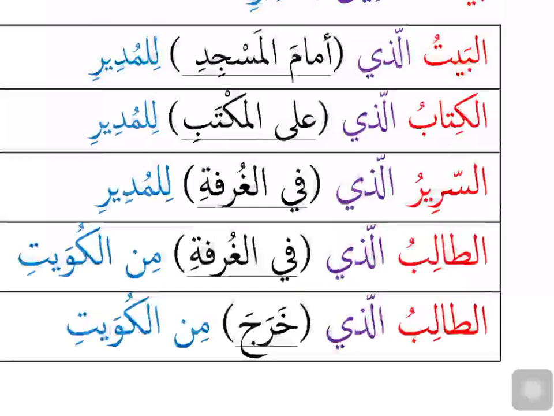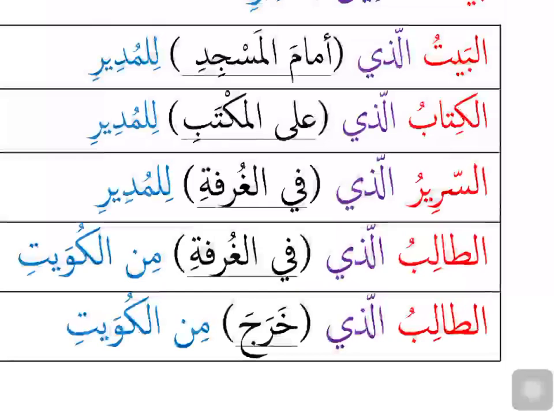As-sariru alladhi fil ghurfati lil mudiri. As-sariru is the mubtada, alladhi is the sifa. What is its sila? Fil ghurfati. What kind of sila is it? Jar majroor, shibu jumla, is the sila. Lil mudiri, what is it? Jar majroor, shibu jumla, it is the khabar. So as-sariru alladhi fil ghurfati, they all will stay in the mubtada train. Lil mudiri will be in the khabar train. The bed which is in the room belongs to the mudir.